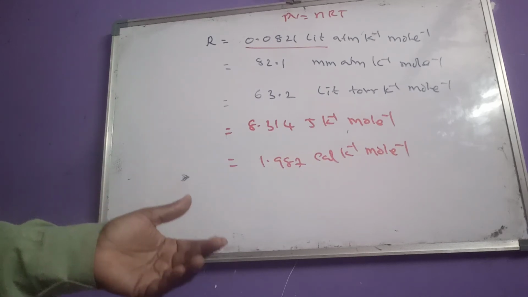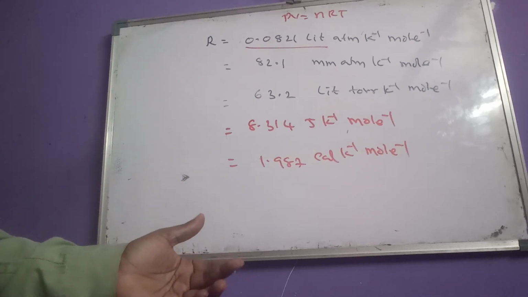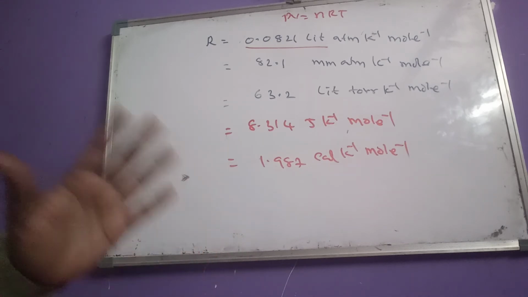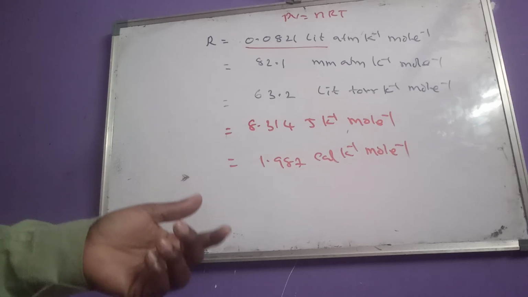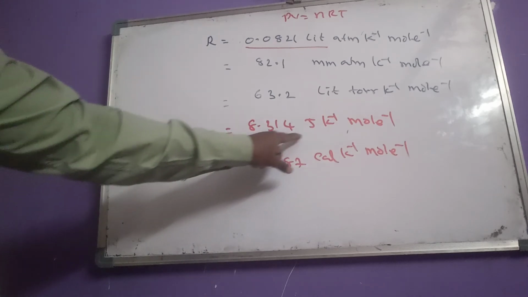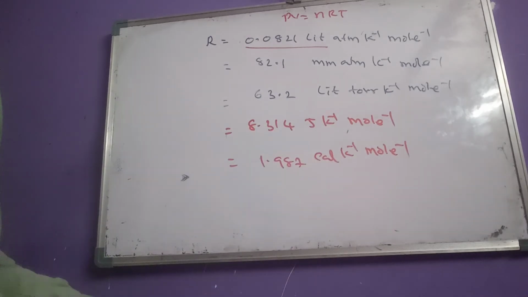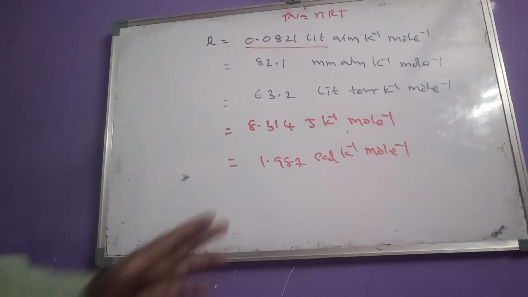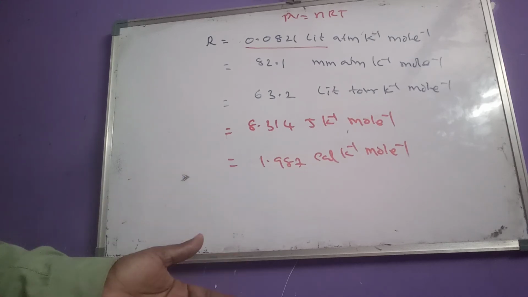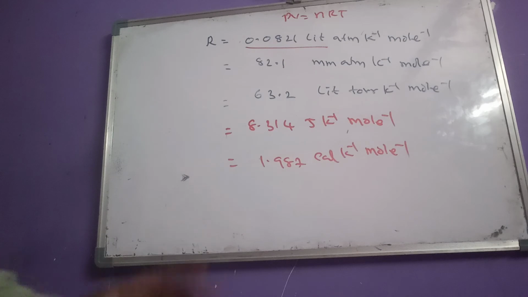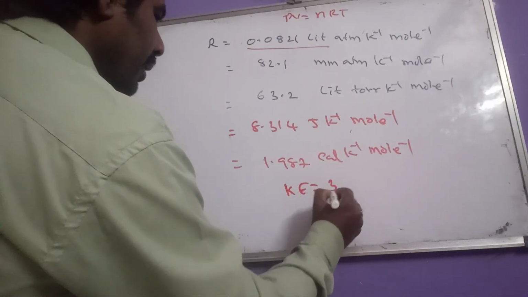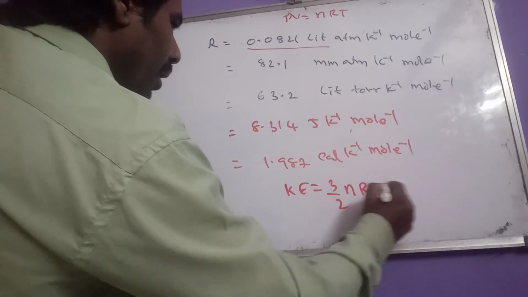Later in this chapter we are going to discuss RMS velocity calculation. To calculate the RMS velocity, we have to use 8.314 joule per degree Kelvin per mole. Next we have to calculate kinetic energy, which has the formula 3 by 2 nRT.